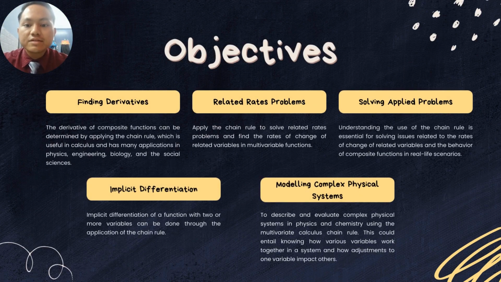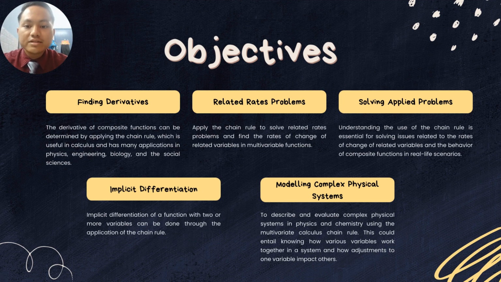Project objectives. Number 1, finding derivatives. The derivative of a composite function can be determined by applying the chain rule, which is useful in calculus and has many applications in physics, engineering, biology, and the social sciences. Second is related rate problems. We apply the chain rule to solve related rate problems and find the rate of change of related variables in multivariable functions. Number 3, solving applied problems.